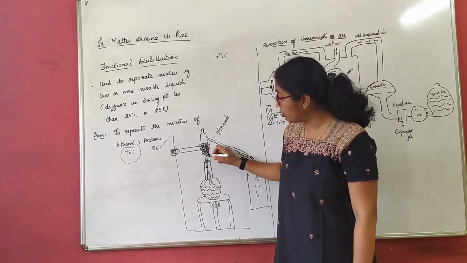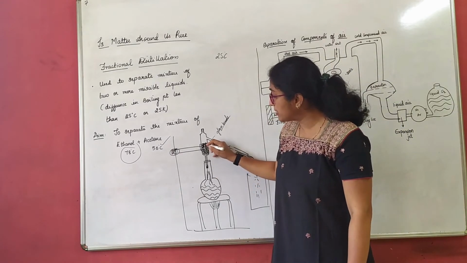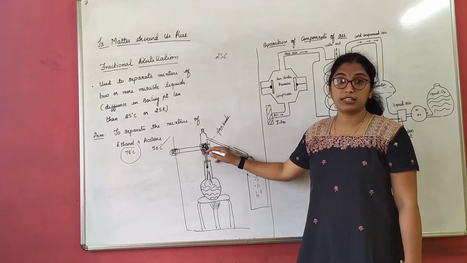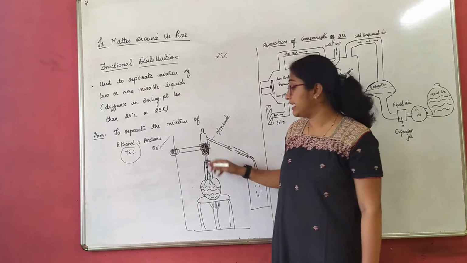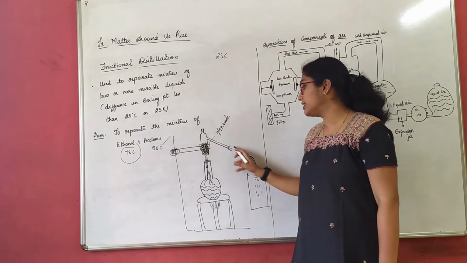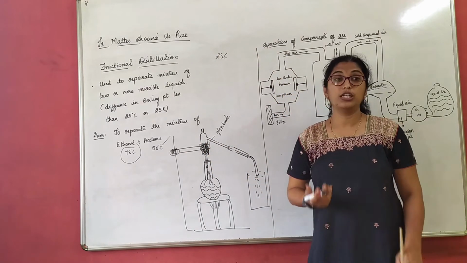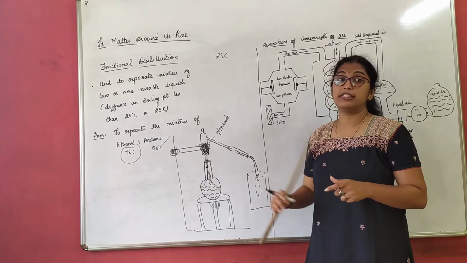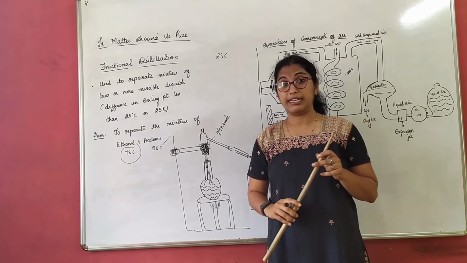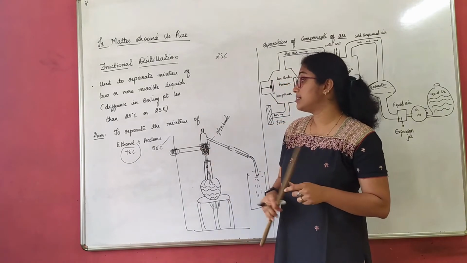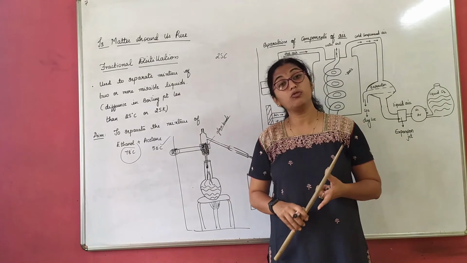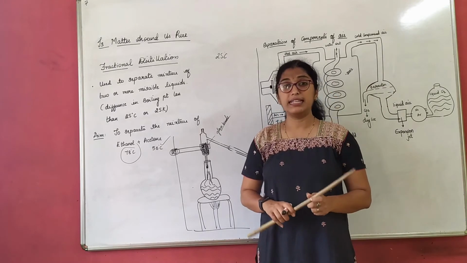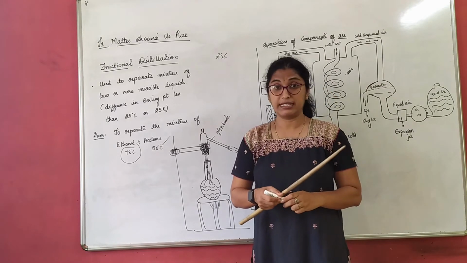Even when ethanol reaches here, acetone would be somewhere here, right? But ethanol cannot cross this. Its boiling point is 78. Till it reaches here, acetone would have already reached. So that is how we separate ethanol and acetone in a fractional distillating column. So this is the method to separate two miscible liquids whose boiling points differ by less than 25 degrees Celsius.